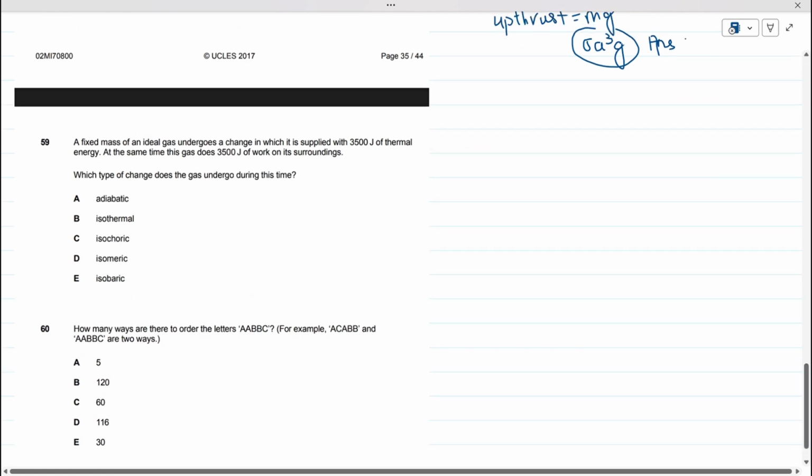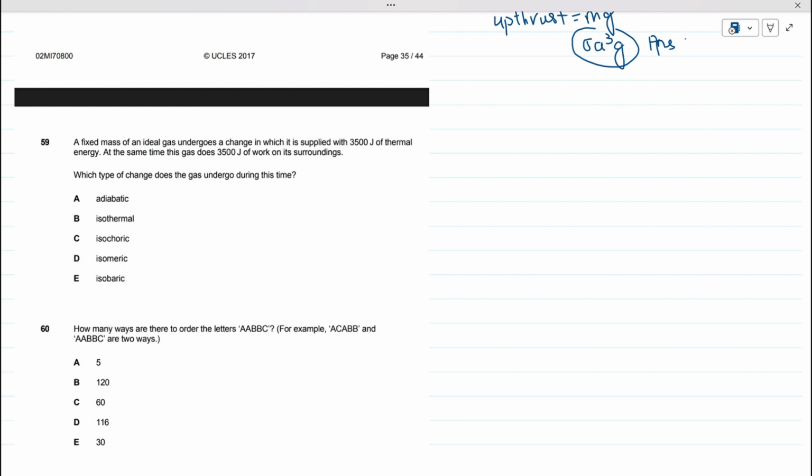Now we are on the second last question, which is the 59th. A fixed mass of an ideal gas undergoes a change in which it is supplied with 3500 joule. So the energy is 3500 joule, right?